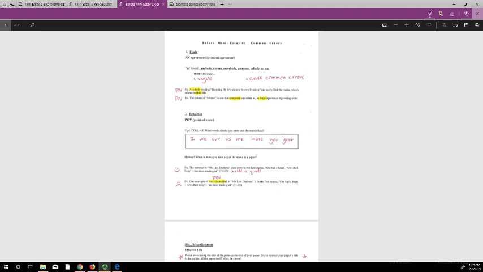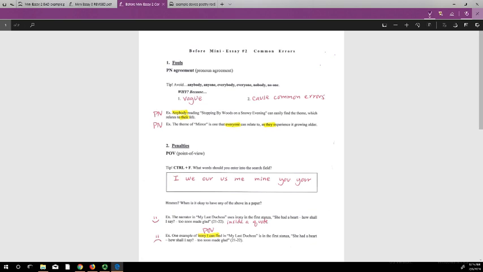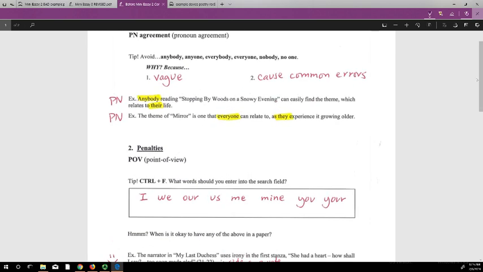Okay, these are the common errors, which hopefully you have completed this handout. If you have not, please stop and do so. So, taking a look here at this handout, let me zoom in some. There we go. All right.